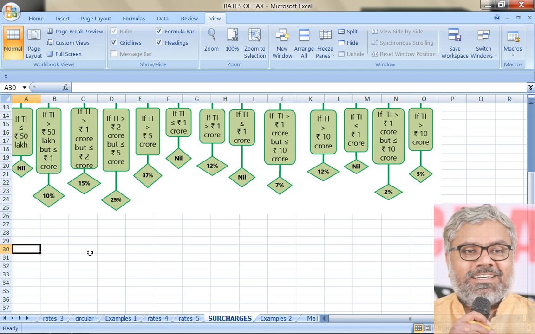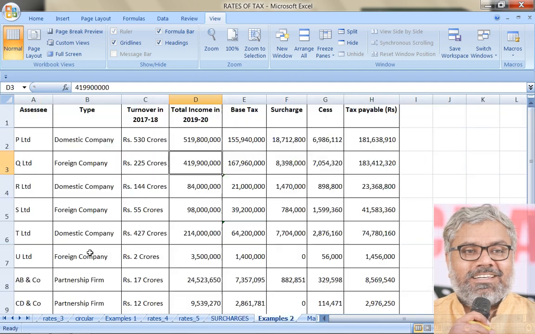But it has nothing to do with normal calculation of tax liability. It is a special case. That's what we are going to discuss in this particular session. But before that, let us just check your answers, what you have done in case of different types of SSEs, and hopefully most of you have got correct answers. If not, check where you went wrong. So these are the various cases which were given to you in task number 3.